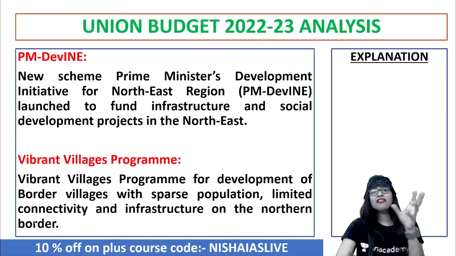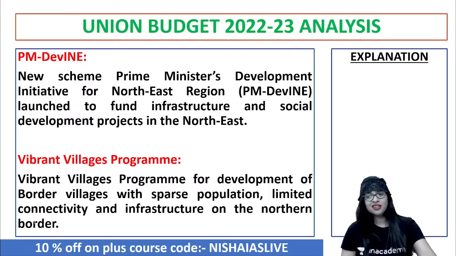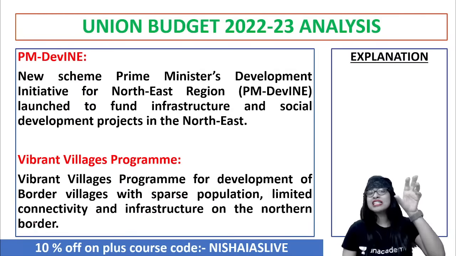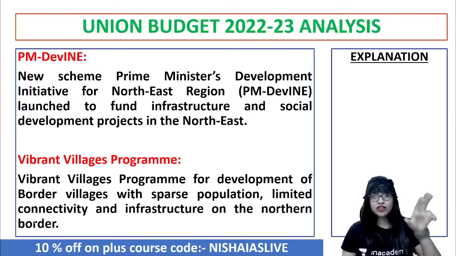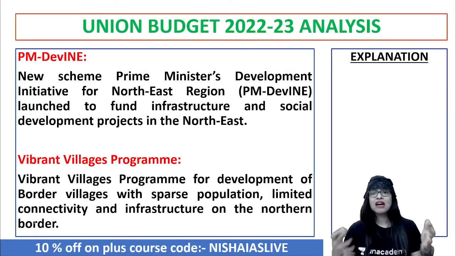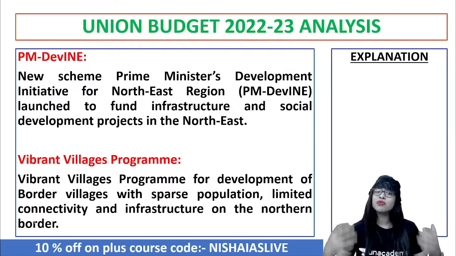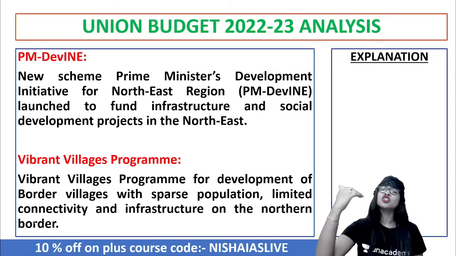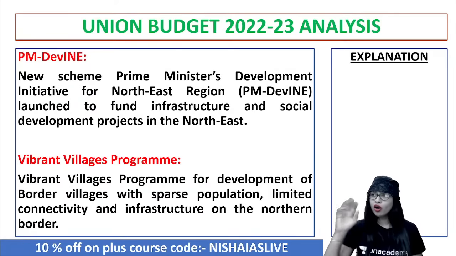Next is PM Divine. What is PM Divine, guys? Chalo, this has nothing to do with your wine or any other perspective. It is nothing but a new scheme. Another announcement was that with regard to the Northeastern region, there is exclusively a ministry for Northeastern development as well. And we know that the Northeastern part, be it Assam, Meghalaya, Tripura, Nagaland, Arunachal, etc., are a hub of development with regard to organic farming, agriculture, and all. They are blessed with so many resources that developing the northeastern part of our country, India, can greatly contribute to growth and development. So that is why a lot of focus is given.